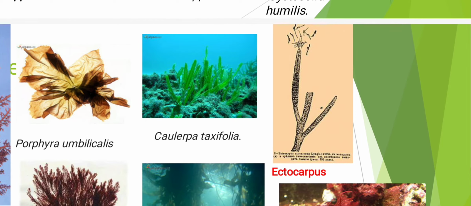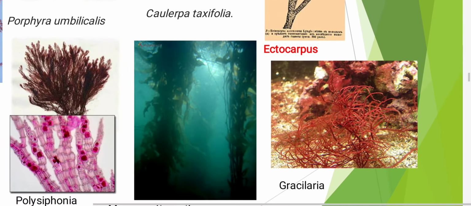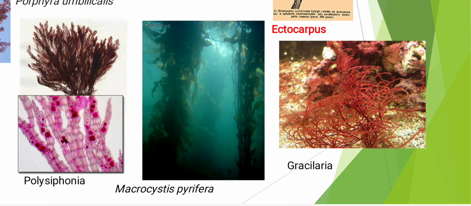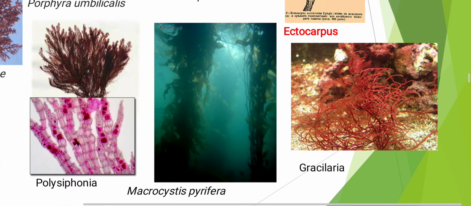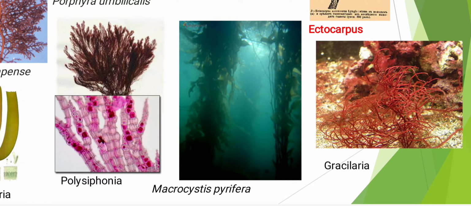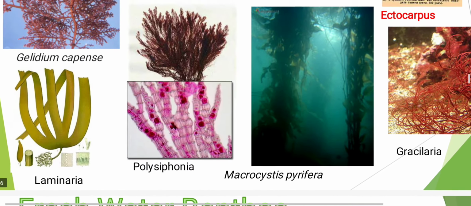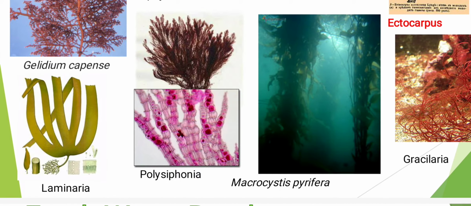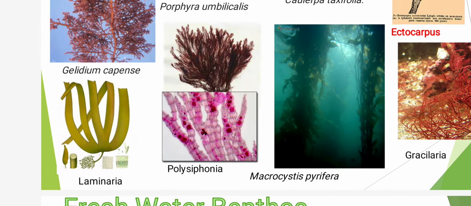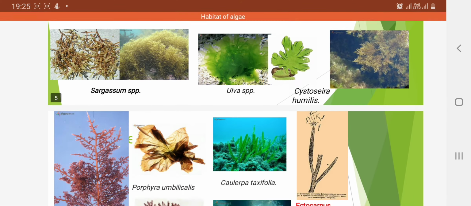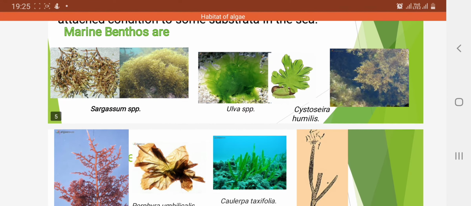Next is Ectocarpus. Students, you have read in detail about this algae in your UG classes. Next one is Gracilaria, again red in color. Next is Macrocystis pyrifera. Then is Polysiphonia. Again, you know about this algae and you have studied this algae in detail in your UG classes. Then is Laminaria. So students, these are the examples of marine benthos.